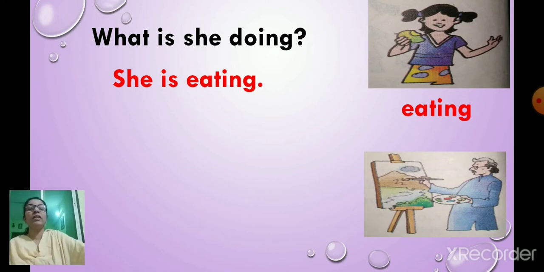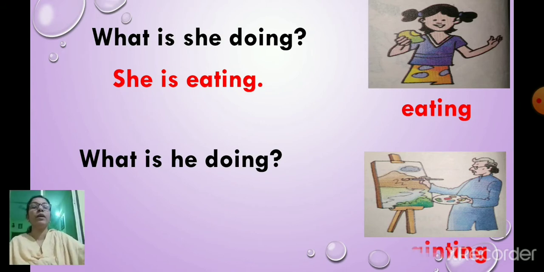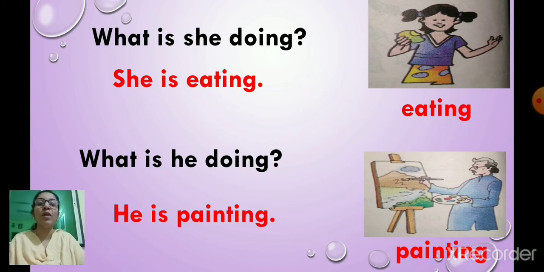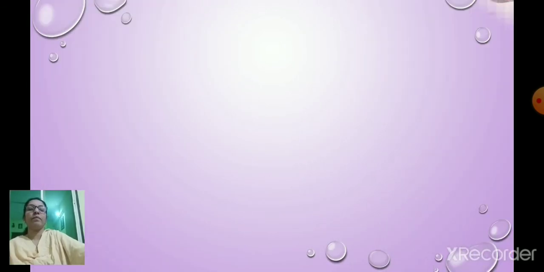Now, what is he doing? Let us see what he is doing. Painting. What is he doing? He is painting. So, we are going to use the word painting in the sentence. He is painting. So, painting is also an action word or the doing word. So, we use this word painting in a sentence. That is, he is painting. Now, look at the next picture.